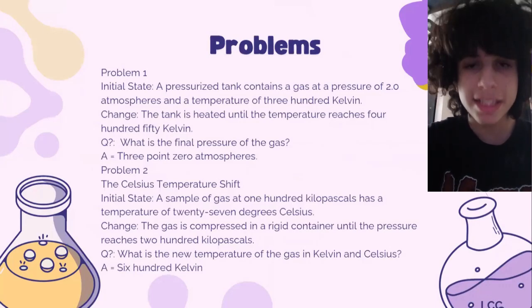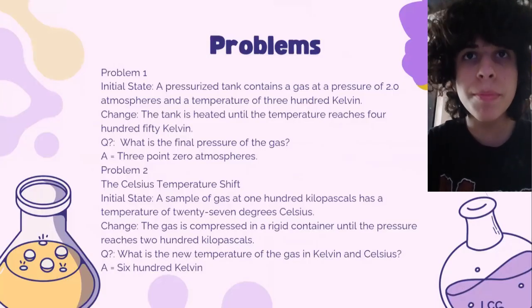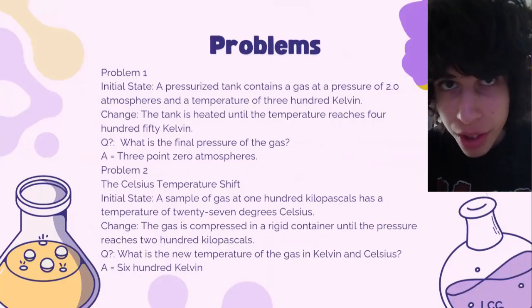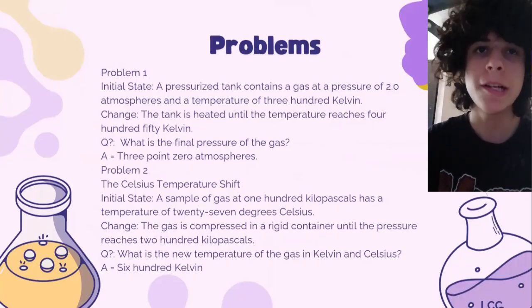Gay-Lussac's law says that when volume stays the same, pressure and temperature are connected. If temperature goes up, pressure goes up, and vice versa. If temperature goes down, pressure goes down. The formula is P1 over T1 equals P2 over T2.